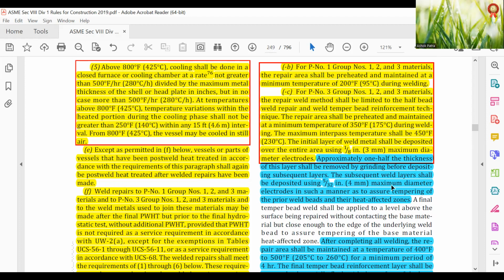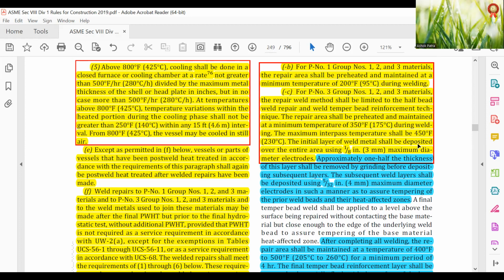For P-number 3, group number 1, 2, 3 materials, the repair weld method shall be limited to the half bead weld repair and weld temper bead reinforcement technique. The repair area shall be preheated and maintained at a minimum of 350 degrees Fahrenheit during welding. The maximum interpass temperature is 450 degrees Fahrenheit, 230 degrees centigrade. The minimum temperature is 350 and the interpass temperature 450 degrees Fahrenheit.